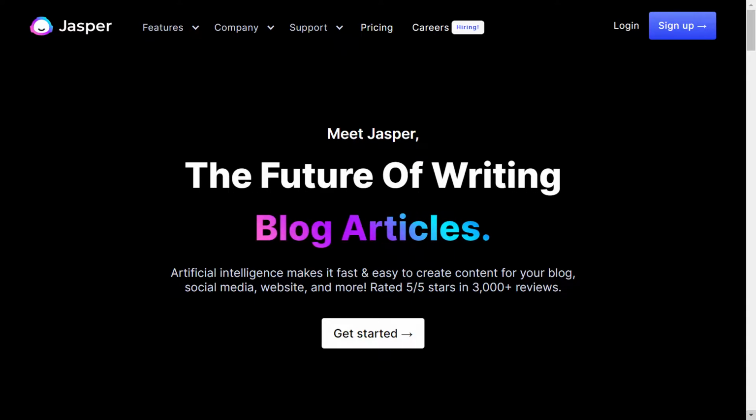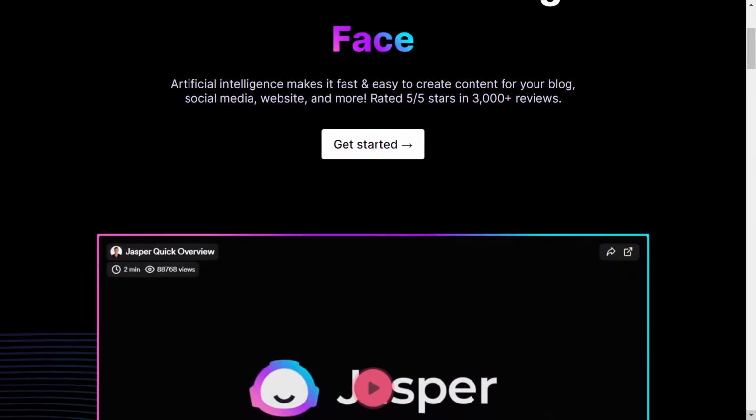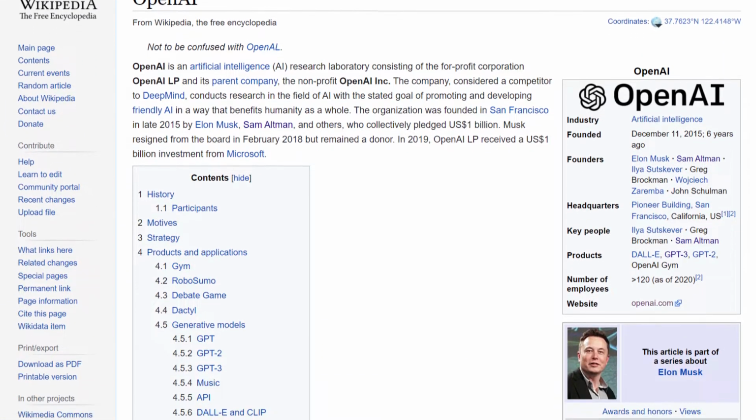Here we go. First, what is Jasper AI? Jasper AI is an online AI writer software, meaning it uses artificial intelligence to write for you about anything. The AI it uses is called GPT-3, which is an advanced AI model created by OpenAI. That company, OpenAI, was originally funded by Elon Musk. If this is your first time knowing about GPT-3 or AI writers, then this AI might seem hard to believe. Anyway, let's see a Jasper AI example of usage.